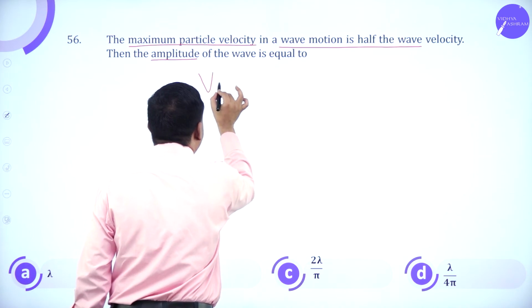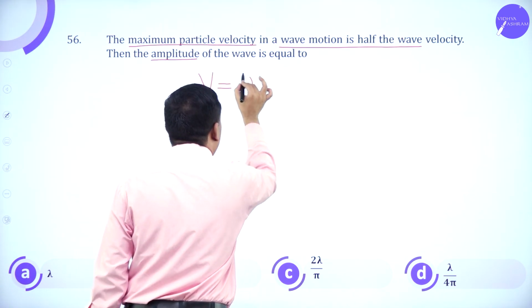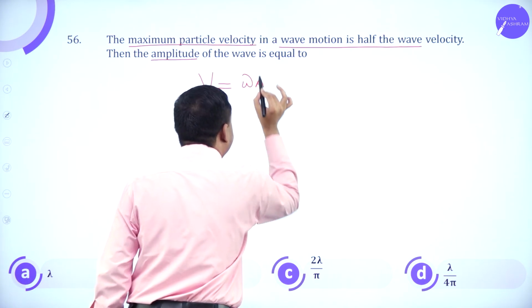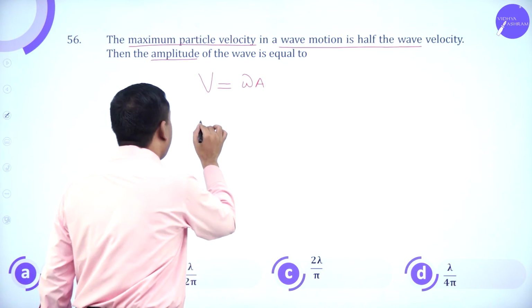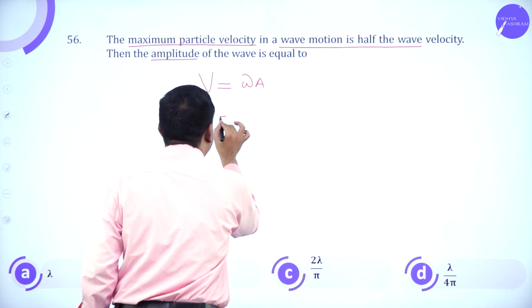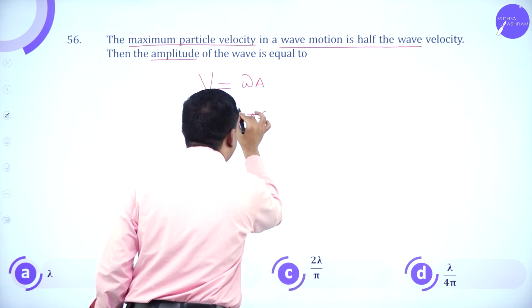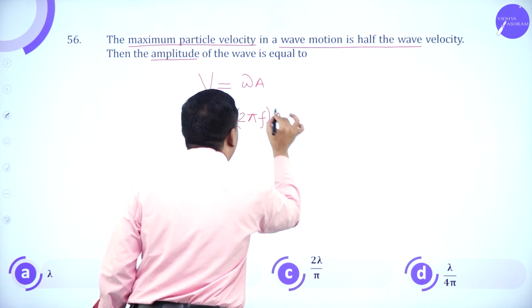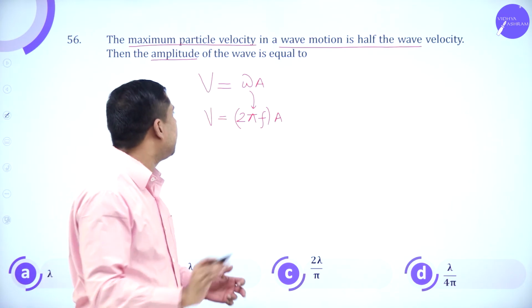Now, particle velocity is equal to omega A, or I can write this as 2 pi f into A. Omega I have replaced by 2 pi f.